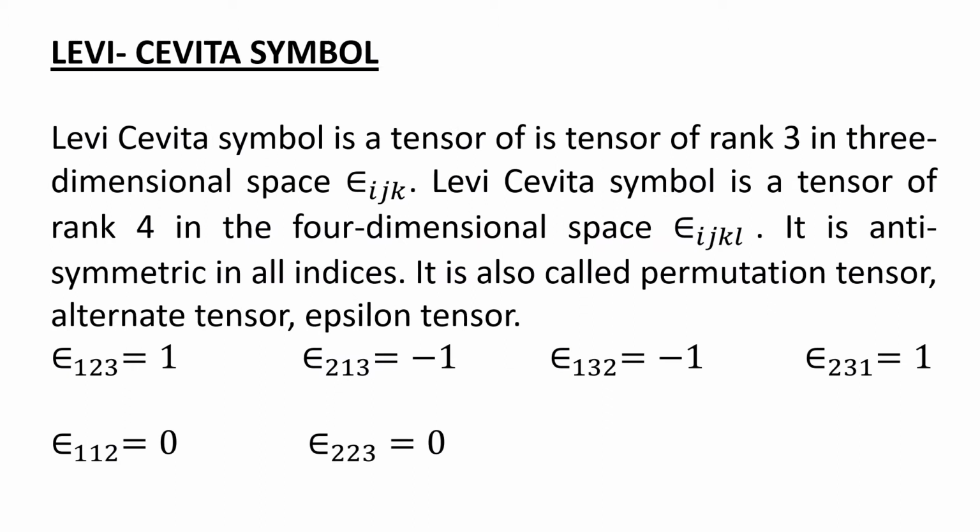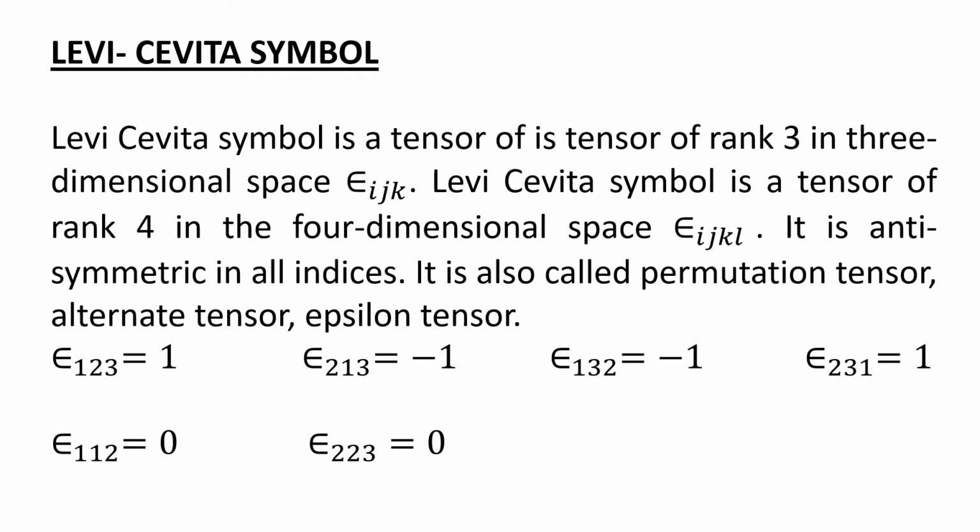We will discuss the Levi-Civita symbol or tensor. This is a tensor of rank 3 if the dimensions are 3. Three-dimensional space is there, like triangle IJK. And this is a tensor of rank 4 if the dimensions are 4, meaning 4 directions are there, like IJKN. For example, we can say a combination of time and distance, that can be 4. So this is anti-symmetric.